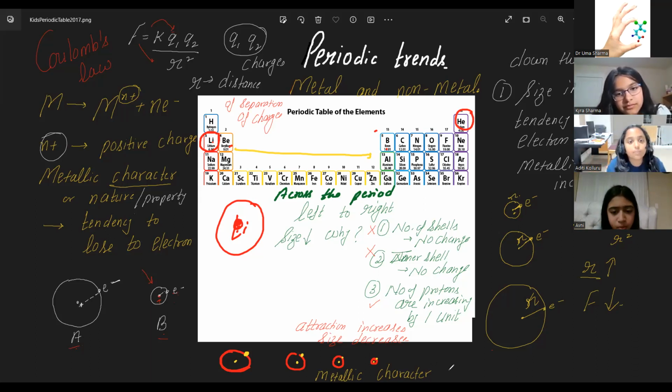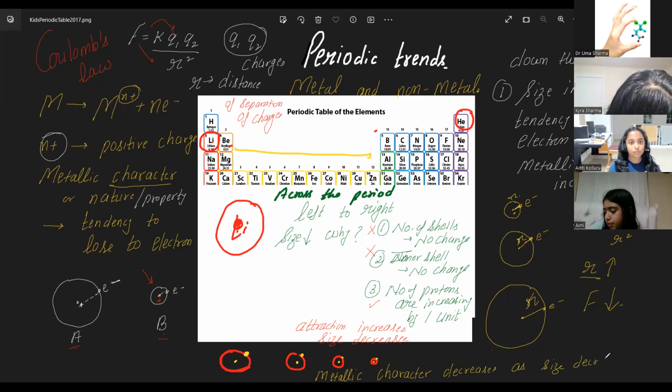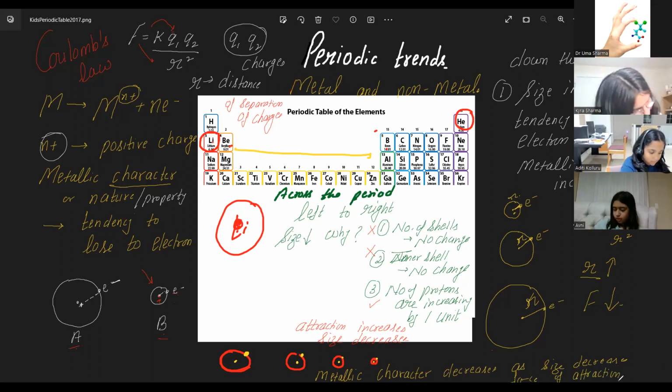So metallic character decreases across the period as size decreases, force of attraction increases, and it is harder to lose electron. Is the language correct? Yes. Okay, so I think now this is about the metallic character across the period and down the group.